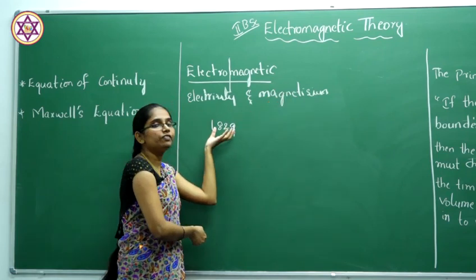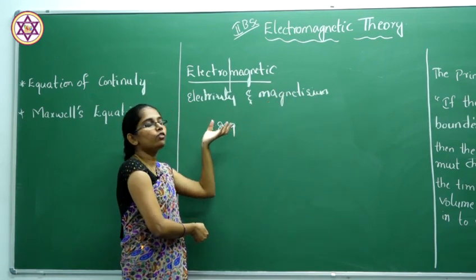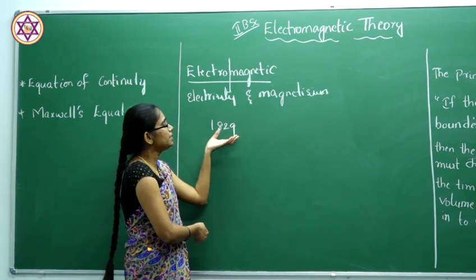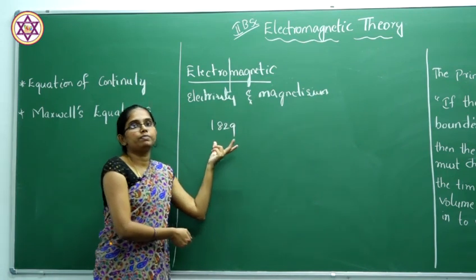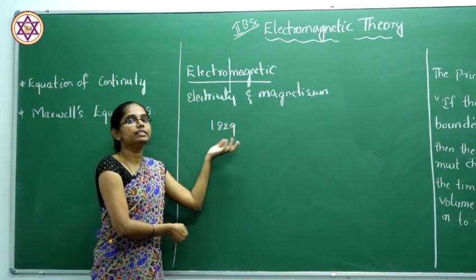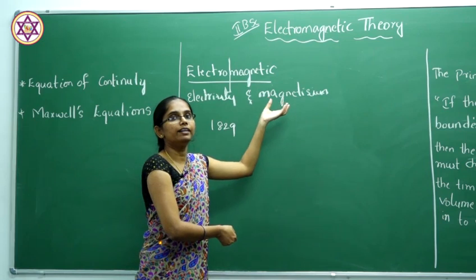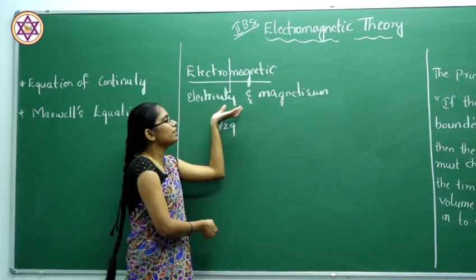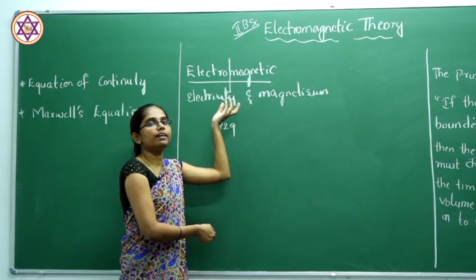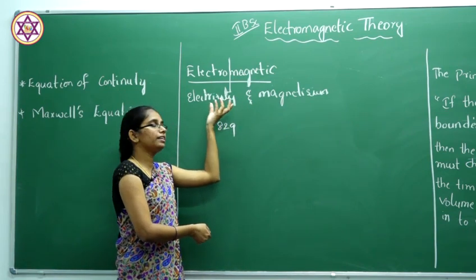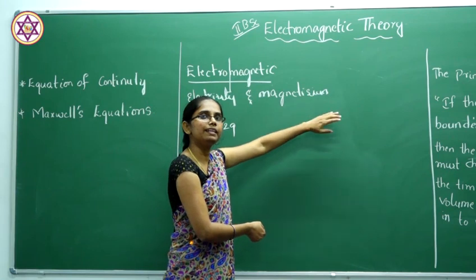After 1829, the concept of electricity and magnetism changed. By conducting two experiments, it was found that electricity and magnetism consist of some similar concepts, that both are one and the same, and we can study electricity and magnetism similarly.